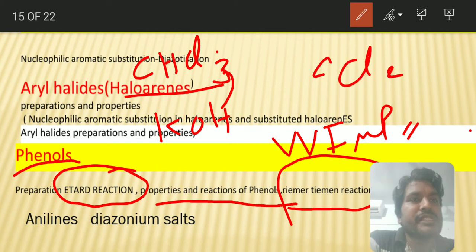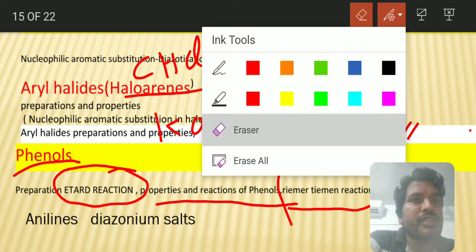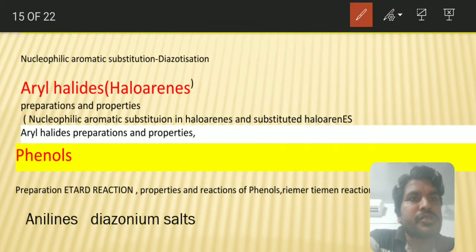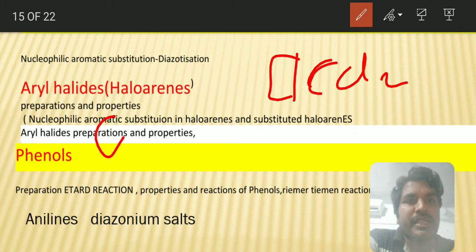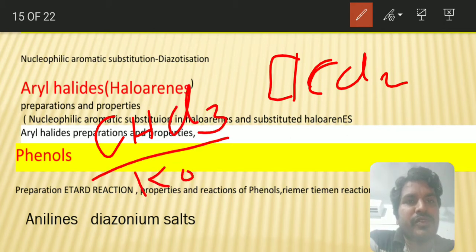CCl2. Carbene is the intermediate. Based on this, one year they asked the question. So CCl2 is the intermediate, known as the carbene intermediate, and the reagent is CHCl3 in presence of KOH.